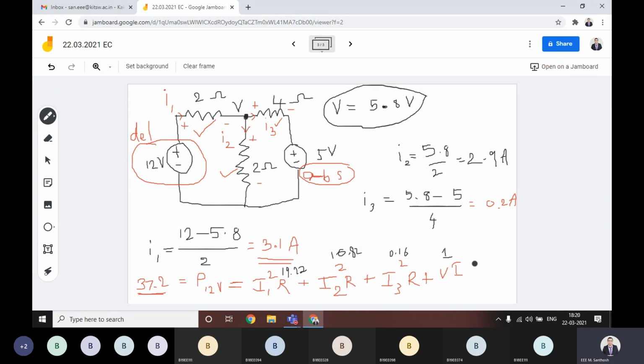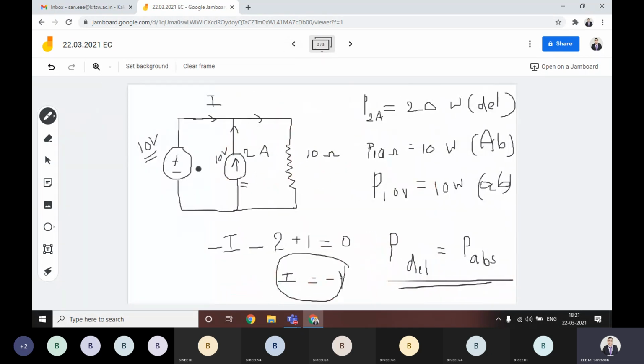Very good. Now you understood, right? How to apply the power conservation theorem, you understood. But some people, there may be a confusion. This kind of circuit is there. What you are telling, sir? You are telling voltage source as an active element, and also now you are telling that voltage source is absorbing the power. How is it actually? How are you assuming that way? You can ask, right? You have this kind of doubt in your mind? Yes, sir. Very good.